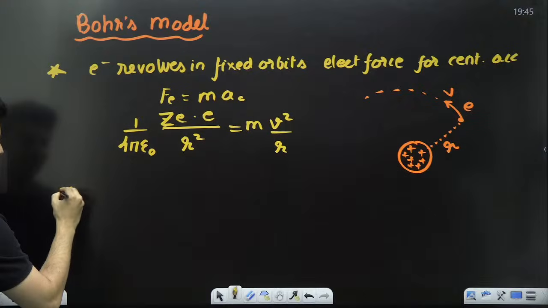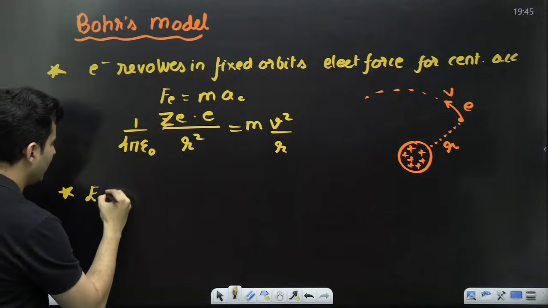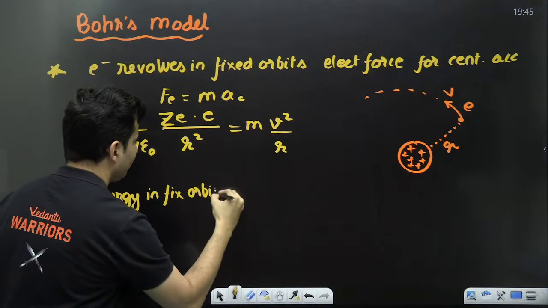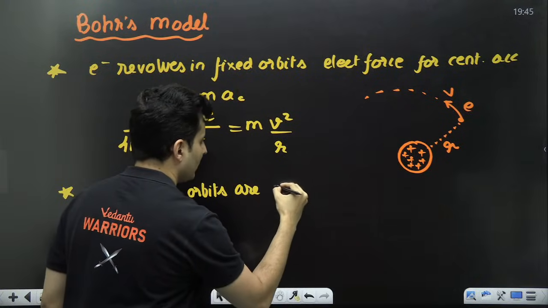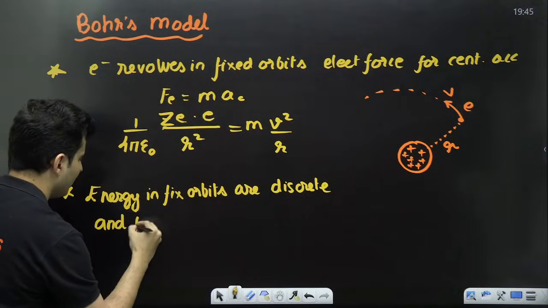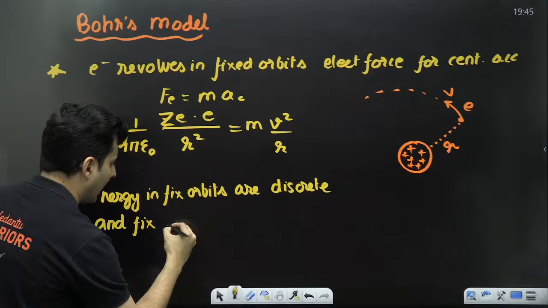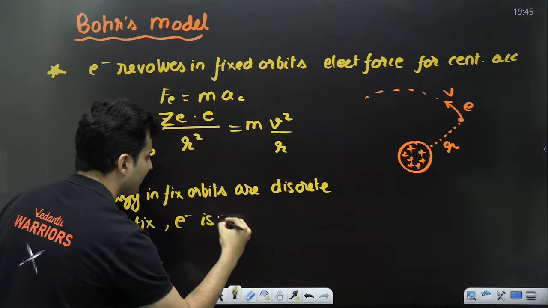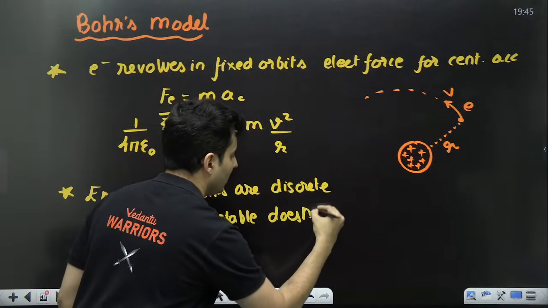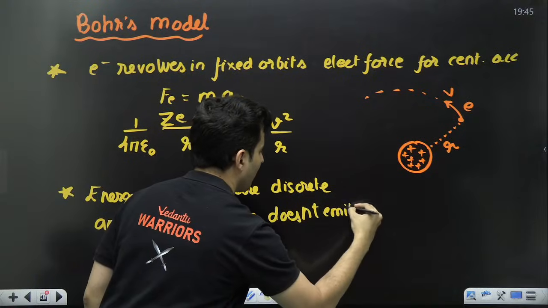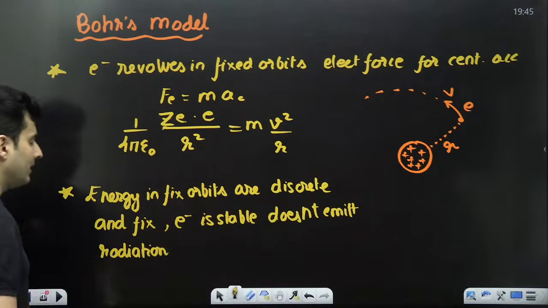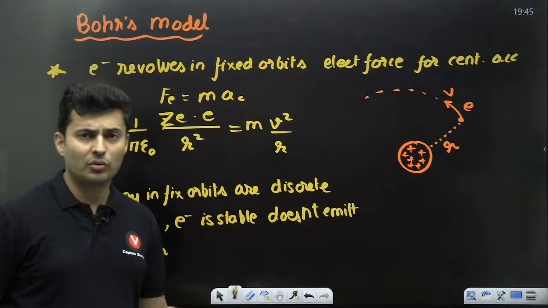Next thing he told was that the energies in these fixed orbits are discrete and fixed, and the electron is stable and doesn't emit any kind of radiation whatsoever.